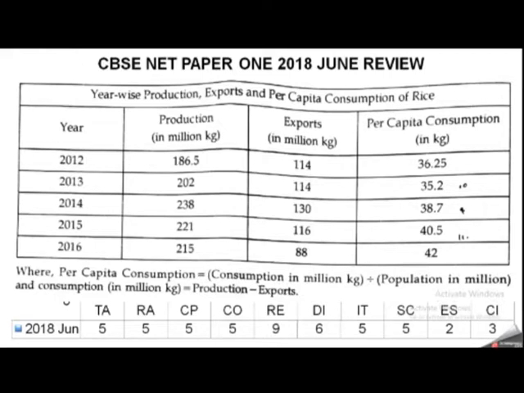Then comes data interpretation. All the time for these exams they are asking questions from box-related ones. So this year, what is the difference or the difficulty? This year the difficulty is the equation they mentioned just below the box, as you can see here. You have to use that equation to find the numbers.